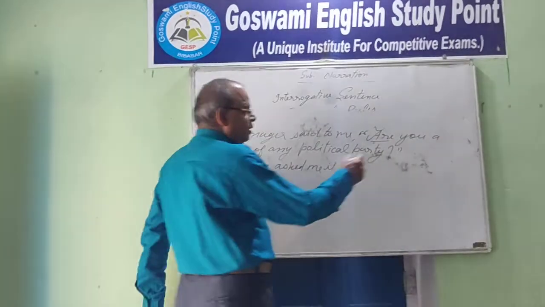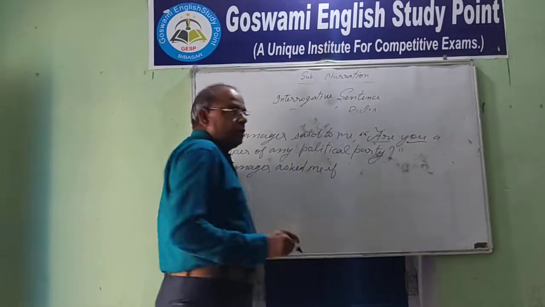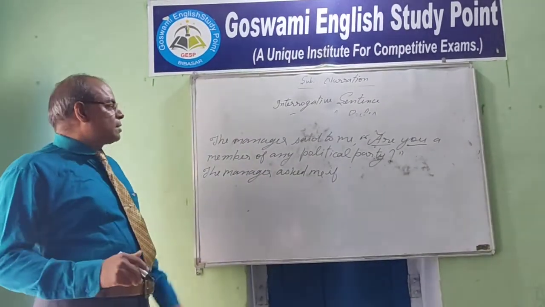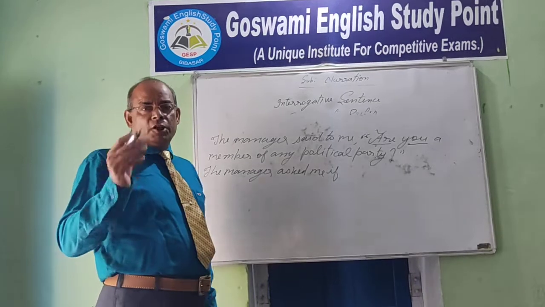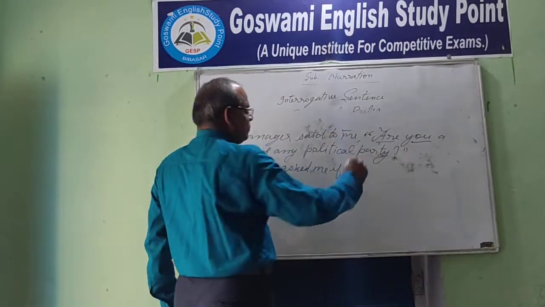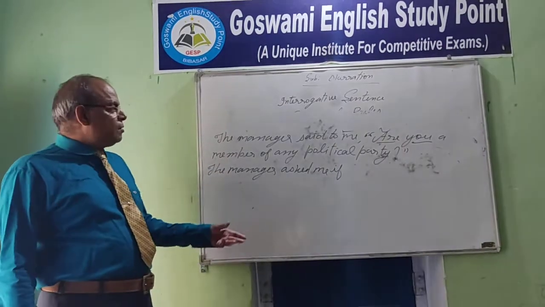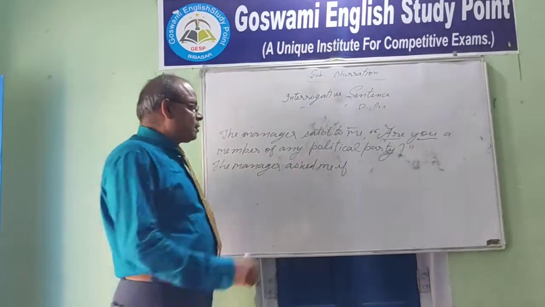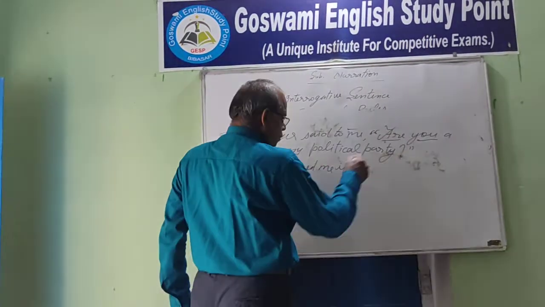What is the subject in this sentence? The subject is you. You is second person, and second person is changed according to the object of the reporting verb, and the object is me. So we have to change you into I.